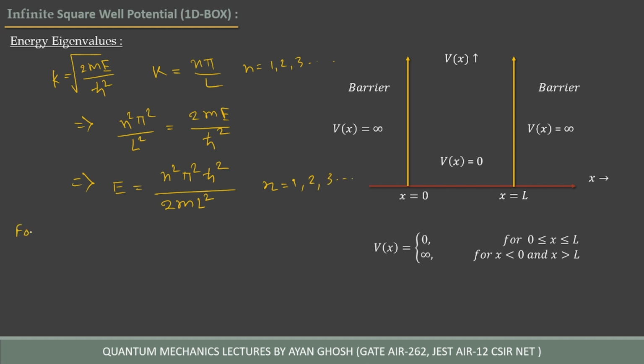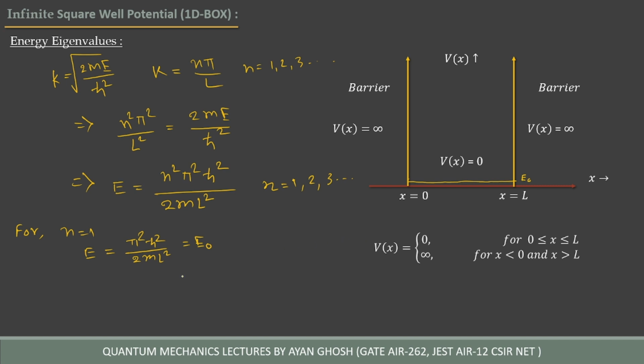So let's see something. For n is equal to 1, E is equal to π square ħ square by 2mL square. Let this be E0. Okay, so plot here. Let's suppose this line is E0.